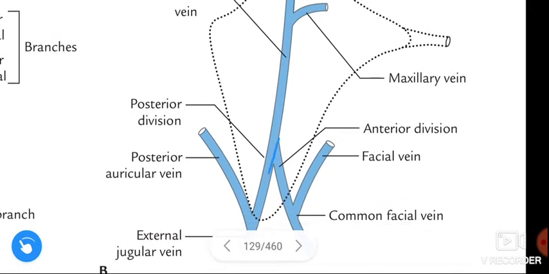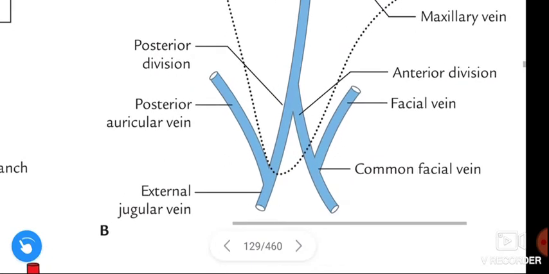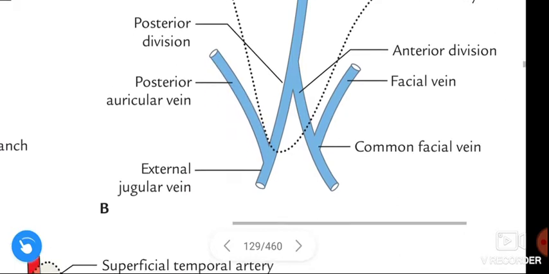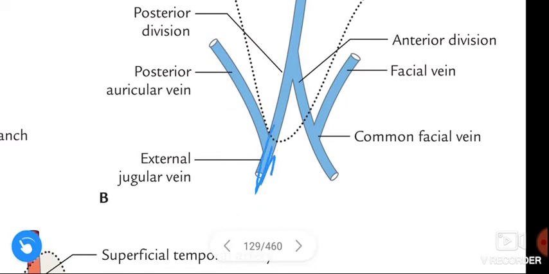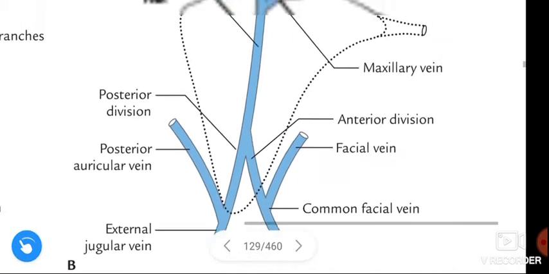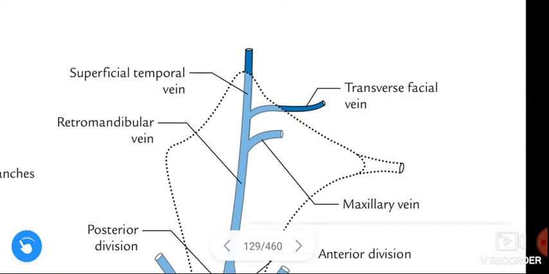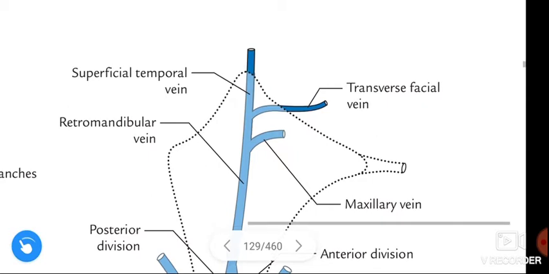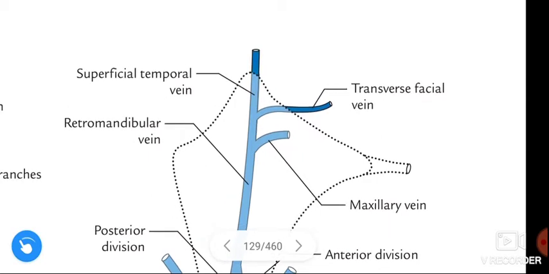Next, coming to the posterior division of the retromandibular vein. This posterior division combines with the posterior auricular vein to form the external jugular vein. See, the external jugular vein is formed by union of the posterior auricular vein and the posterior division of the retromandibular vein. This is about the retromandibular vein, which occupies the intermediate zone of the parotid gland.